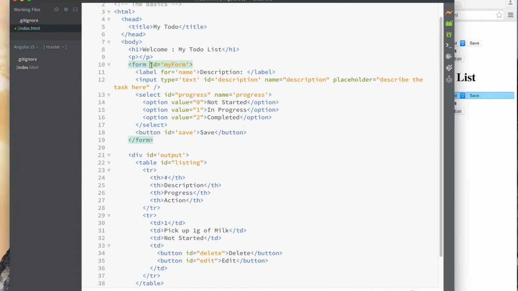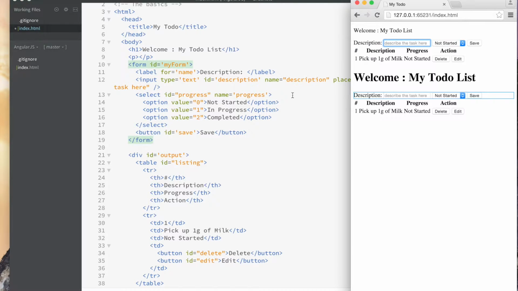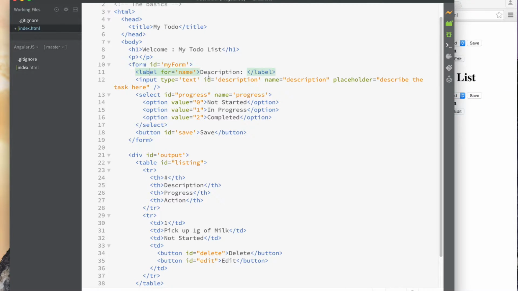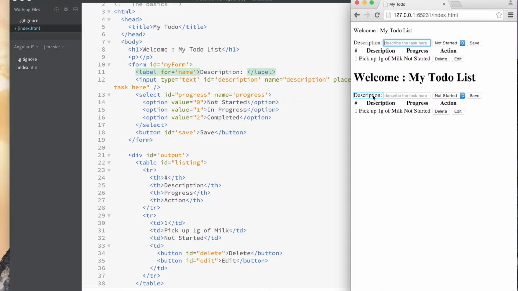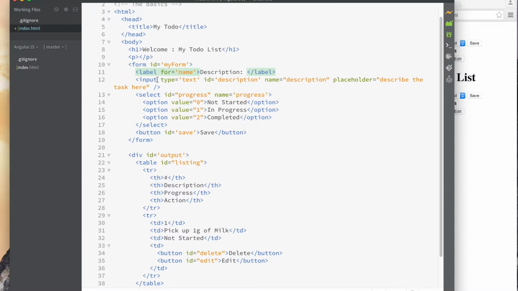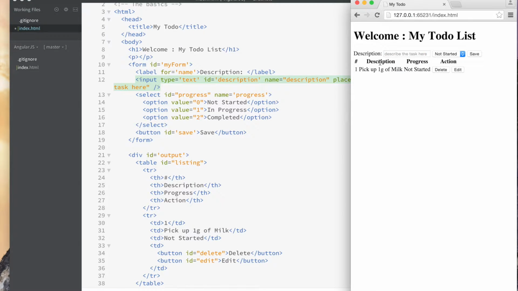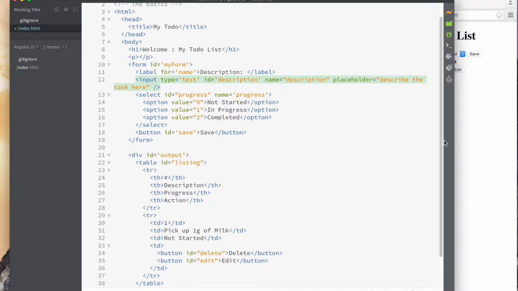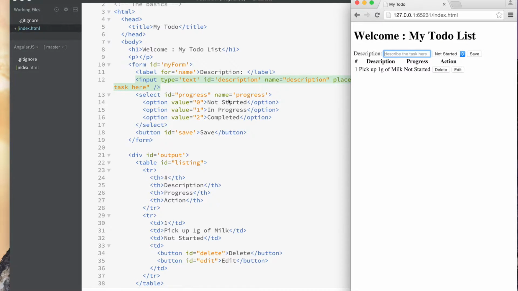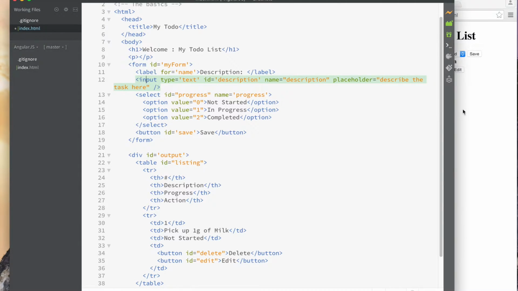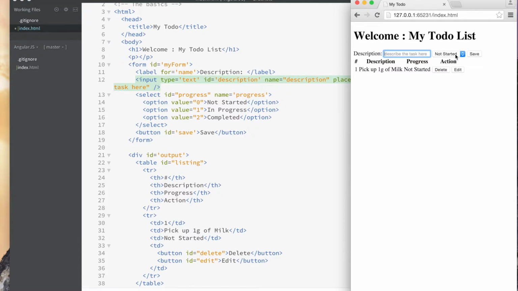Then I have this form, and here's my form, right? It just encompasses a label, description, which is this, input, which is this, and then this is showing up multiple times, okay. And then input, which is this, and then select, a section where you can just do a drop-down selection, okay? And you can select something is either not started, in progress, or completed.